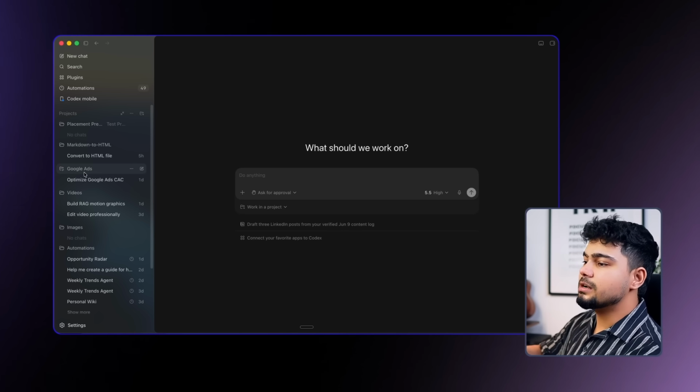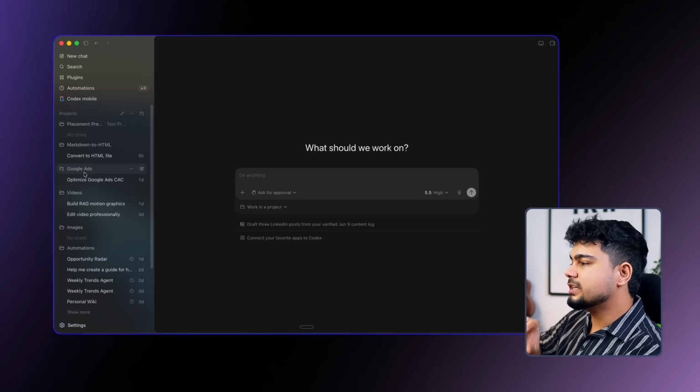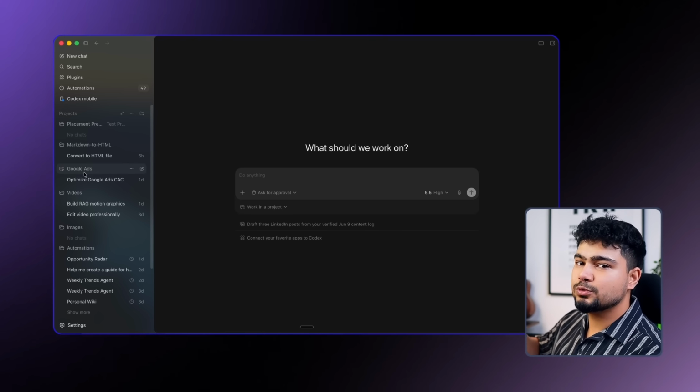I was trying to run Google ads, so I created a project where it was helping me to create Google ads and optimize those Google ads for me. Currently, हमने जो placement prep वाला project बनाया है, this is empty, right? There is no context, nothing in this. Let's add some context to this. So I have added a prompt.